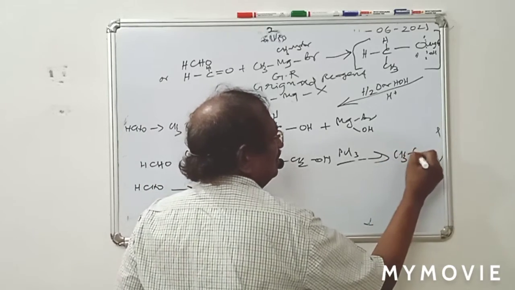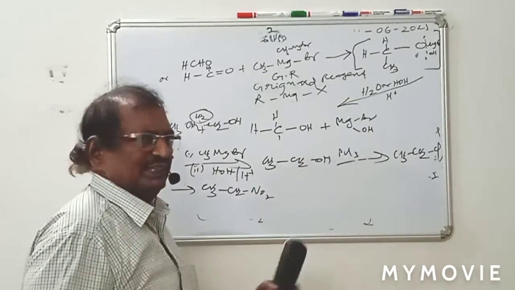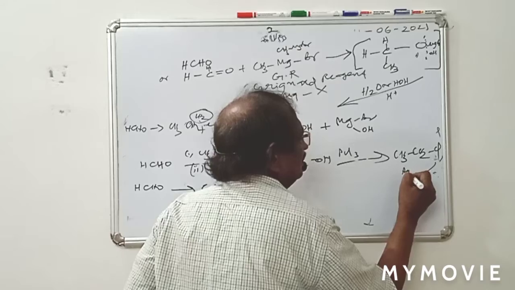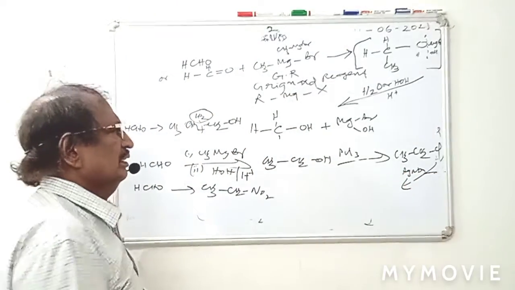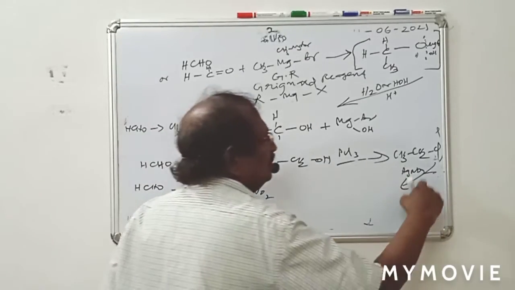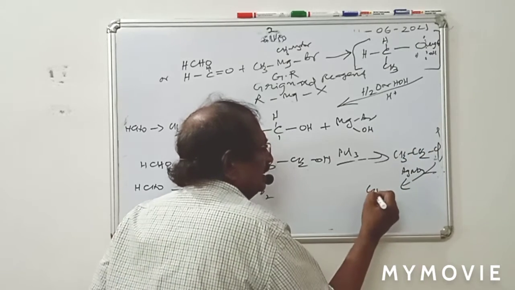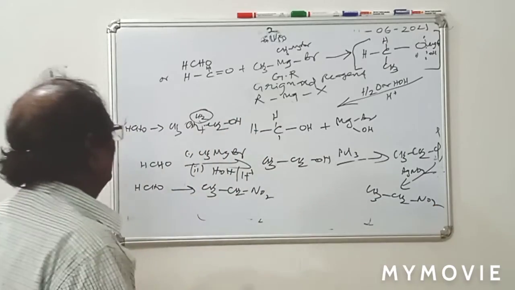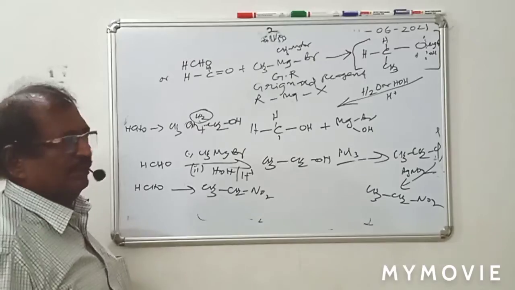It can be converted into ethyl chloride. If it is PBr3, ethyl bromide. That's all. Then one more step, AgNO2. Everything you must have studied in the first chapter in organic chemistry. So for ethyl chloride, if you use AgNO2, instead of the Cl group, which group will be introduced? The NO2 group. CH3CH2NO2. That's all. So formaldehyde to nitroethane, this conversion only.